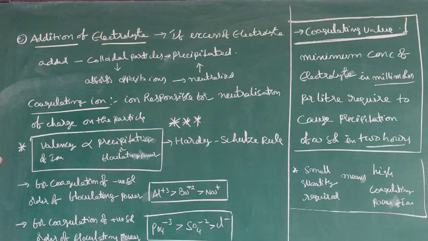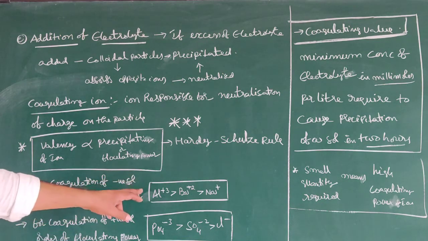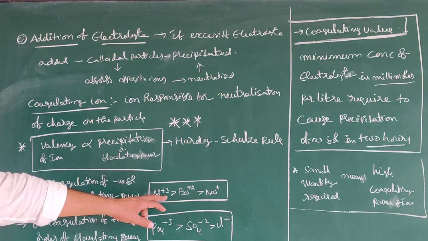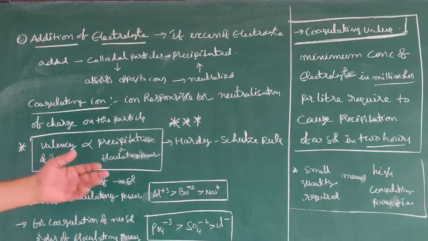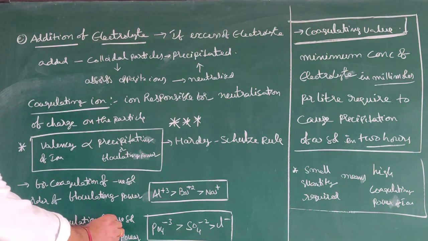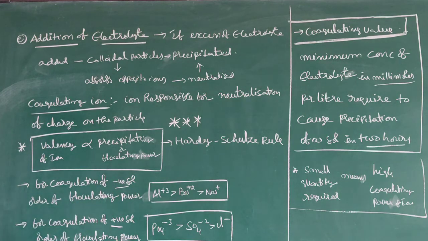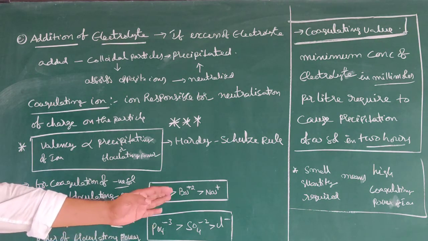For example, if you want to coagulate a negative sol, the order of flocculating power of positive ions will be like this: Al+3 is greater because it has +3, followed by Ba+2, followed by Na+. So the more the valency, the more the flocculating power. Suppose for coagulation of a positive sol, the order of flocculating power is phosphate -3, sulfate -2, chloride -1.